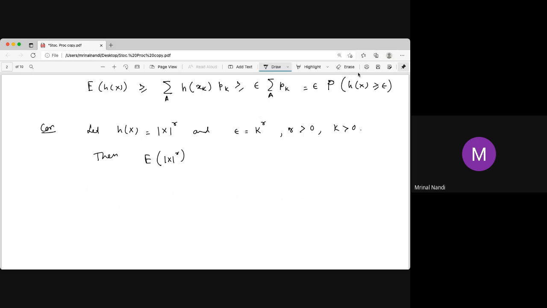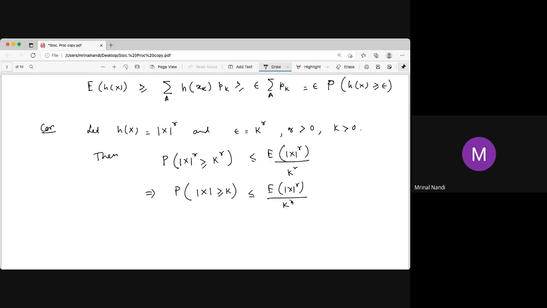We write the probability first. The probability of mod of x to the power r greater than or equal to k to the power r is less than or equal to the expectation of mod of x to the power r divided by k to the power r. Since mod x is positive and k is positive, this is equivalent to saying that the probability of mod x greater than or equal to k is less than or equal to the expectation of mod x to the power r divided by k to the power r. This is called the Markov inequality.